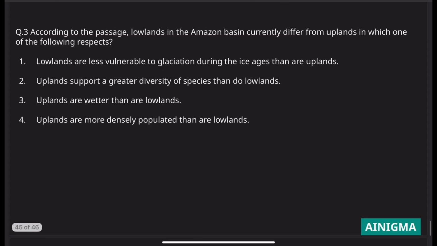So let's look at the third question. According to the passage, lowlands in the Amazon basin currently differ from the uplands in which of the following respects? We know that the lowlands were arid and dry, and the uplands were rich with moisture, so they were wet.